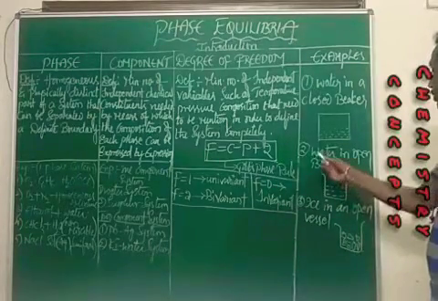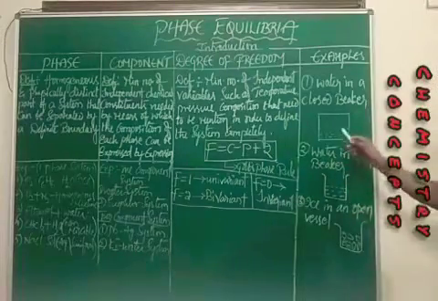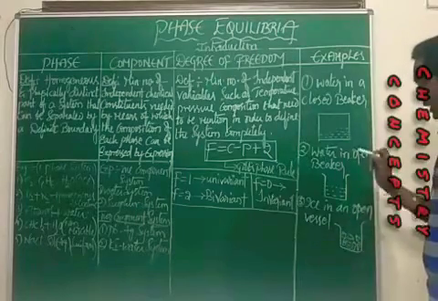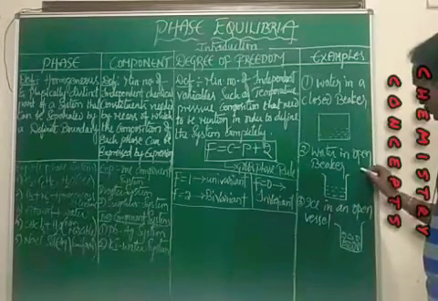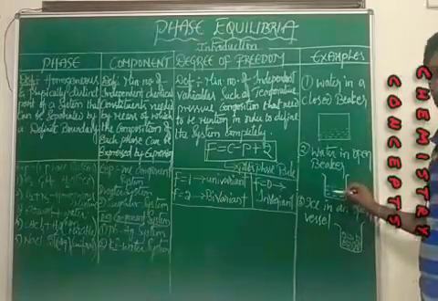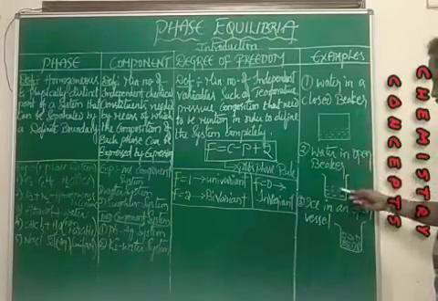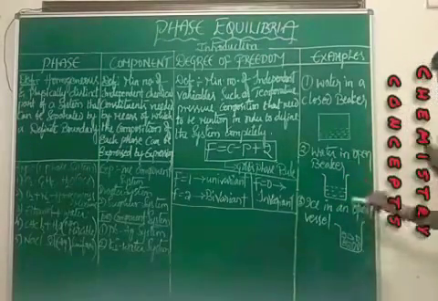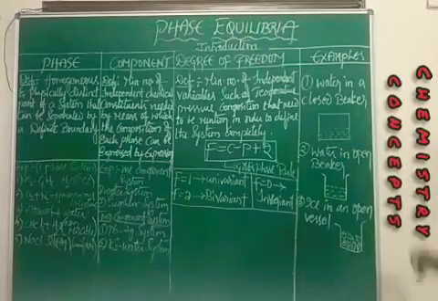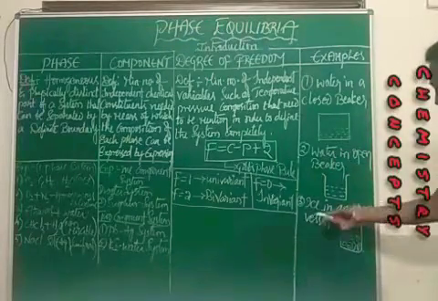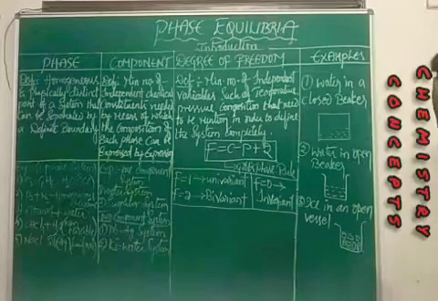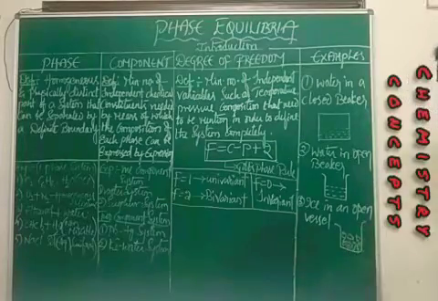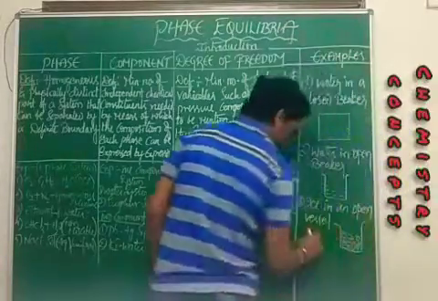And considering the same water in an open beaker, you get two phases. One is liquid and another one is vapor, because it is an open beaker or an open vessel. And here, ice in an open vessel, what happens? If you consider ice in an open vessel, you will get three phases.